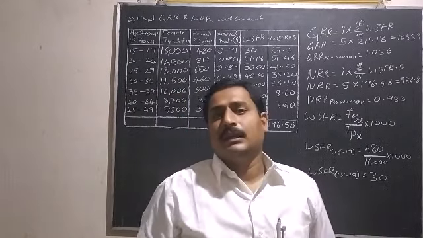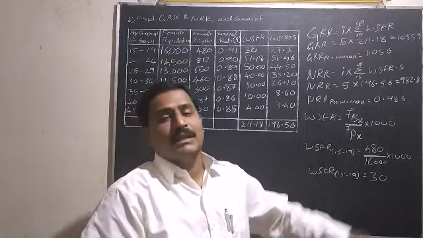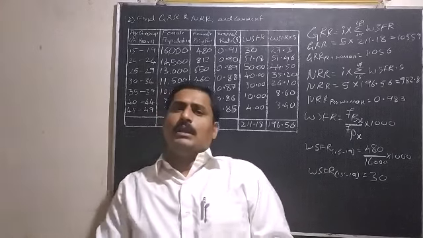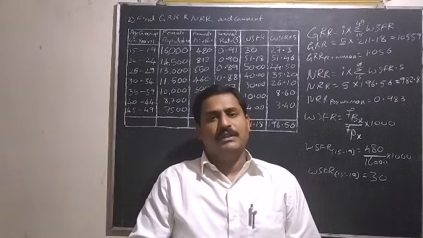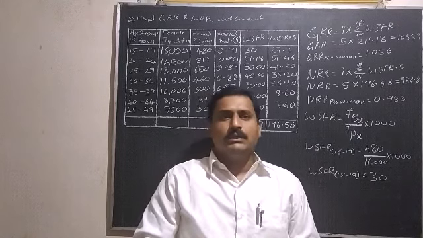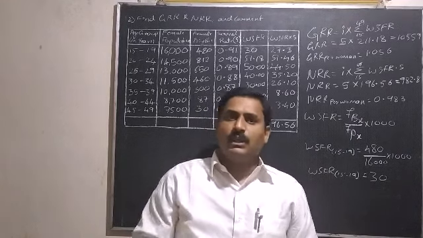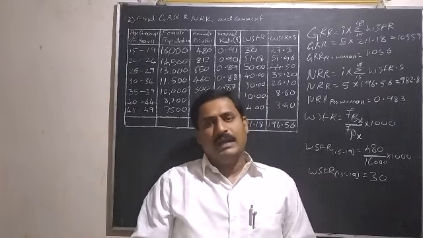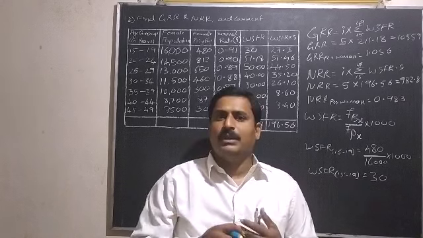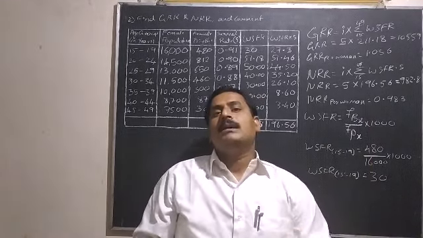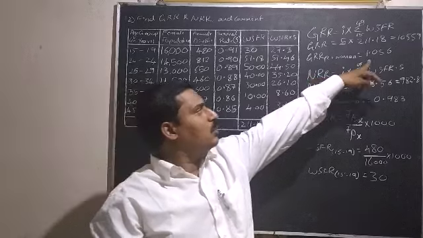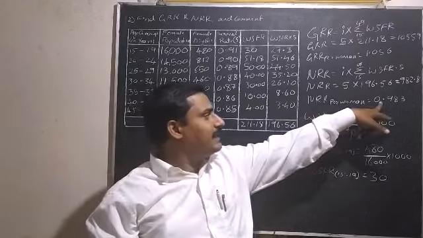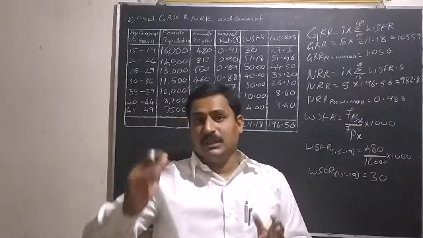And students, in the beginning itself I said that this is a very important problem. What is the important thing here? While discussing the definition and theory part, I said that if GRR and NRR both are greater than 1, the population will increase, and if both are less than 1, then the population will decrease. But here it is a special case where GRR is more than 1, which indicates the population is increasing, and NRR is less than 1, which indicates the population is decreasing.